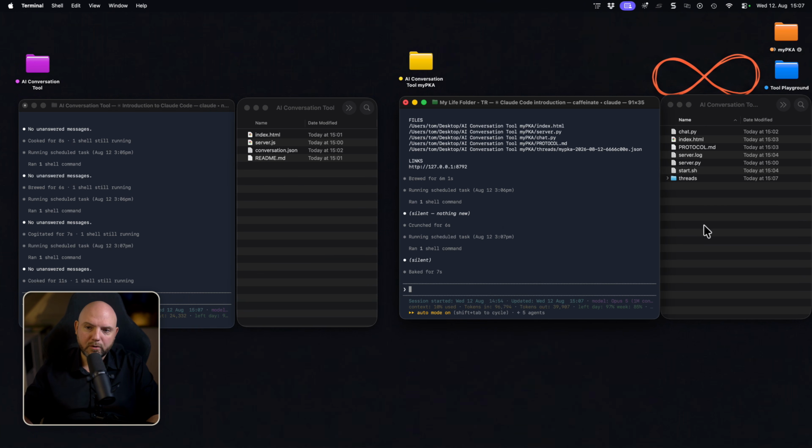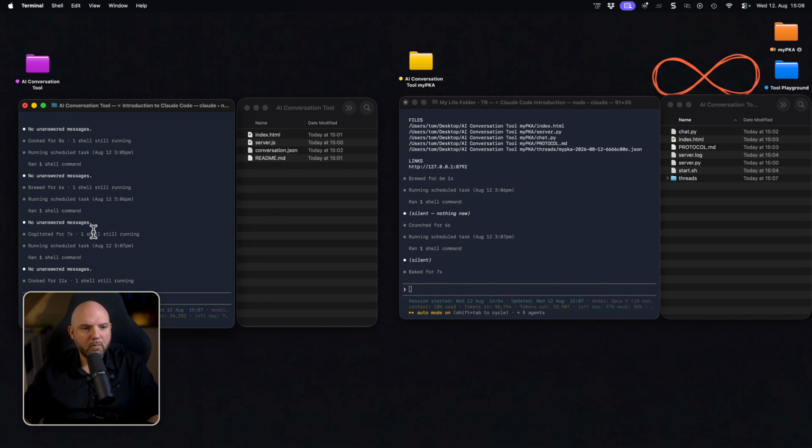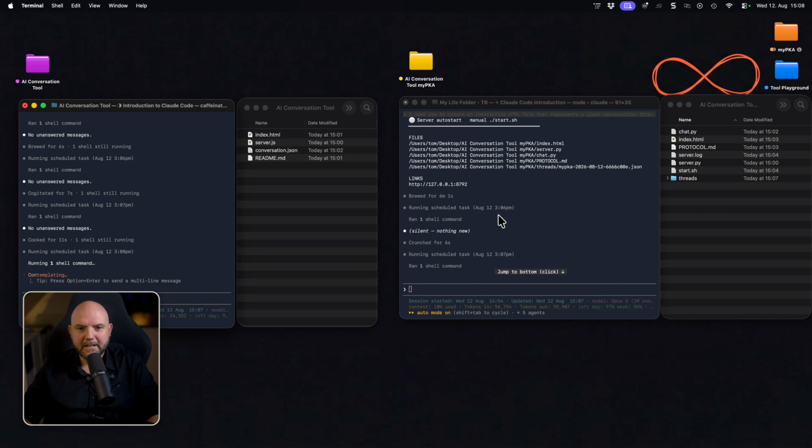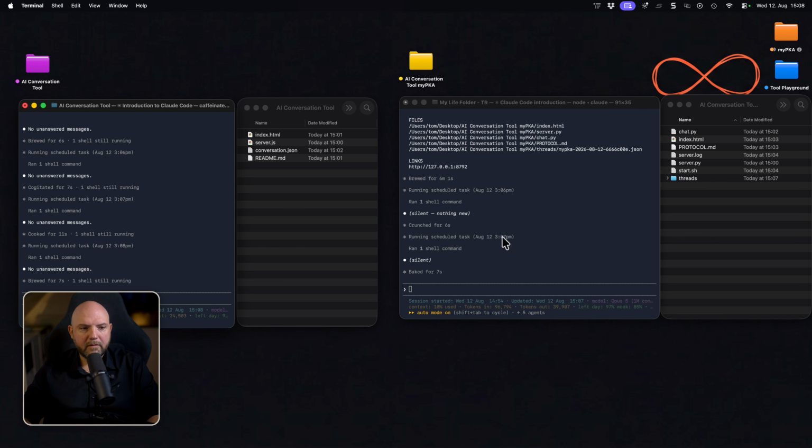I would do some prototyping, I would see what it comes up with, and then I see how it goes. So here we go. This looks good, because what we see already here is it says unanswered messages. See, there are no more responses. And here the same thing: silent, nothing new, silent, okay? So they're constantly checking right now if there's anything new.